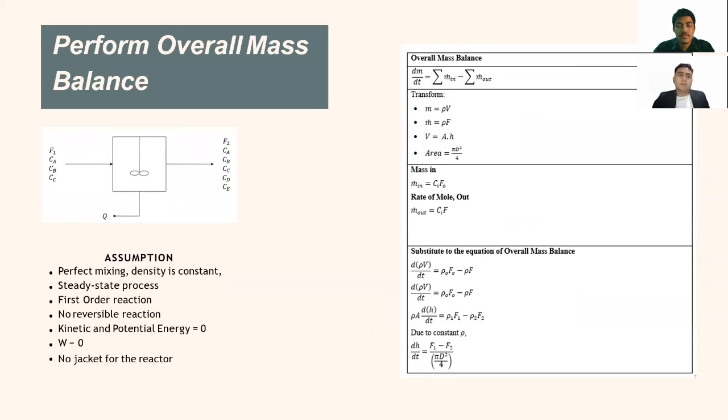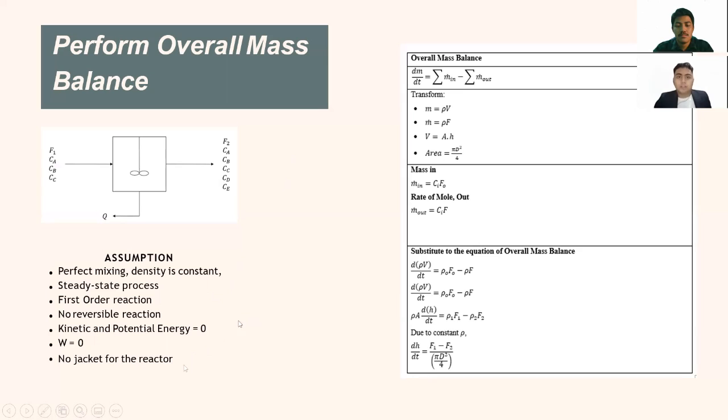First, we conduct the overall mass balance. We choose the CSTR, so we can assume that the reaction is perfect mixing, constant density, and a steady-state process. For the reaction, there is no reversible reaction, kinetic and potential energy and work are equal to 0, and there is no additional jacket for the reactor.